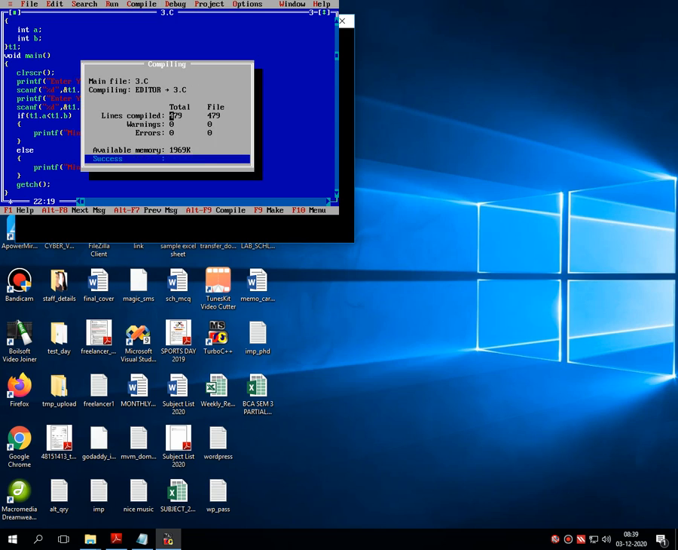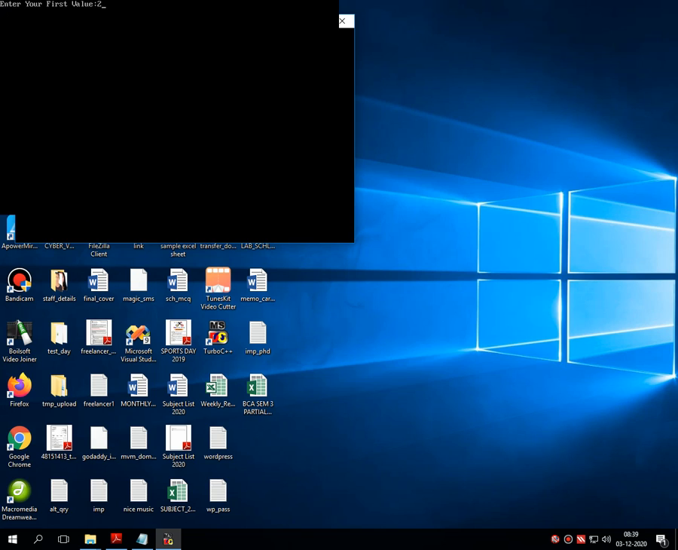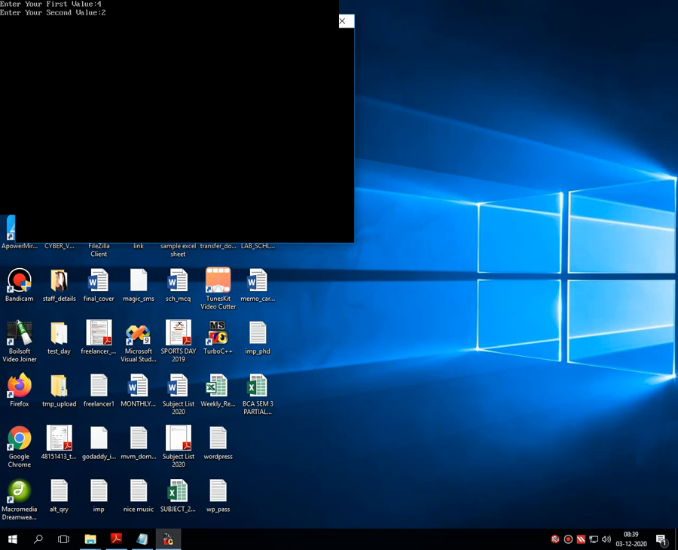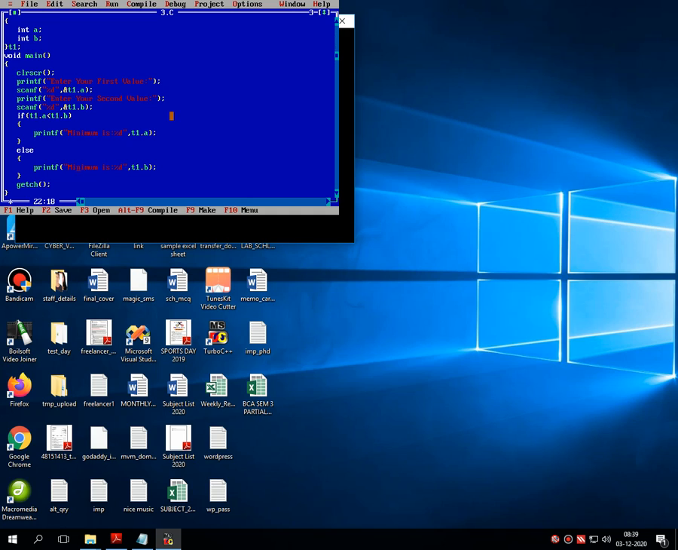Let's check the code. 2 and 4. Minimum is 2 apart from these two. Let's interchange the value 4 and 2. Again the value is 2. So this program automatically converted from maximum to minimum.